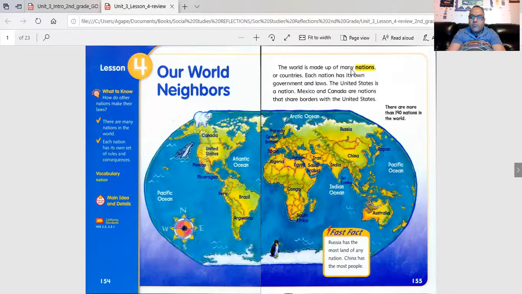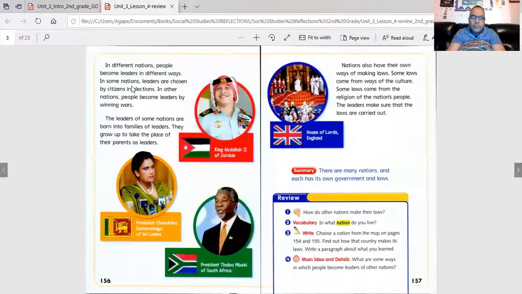This world is made up of many nations or countries. Each nation has its own government and laws. The United States is a nation. Mexico and Canada are nations that share borders with the United States. In different nations, people become leaders in different ways. In some nations, leaders are chosen by citizens in elections. In other nations, people become leaders by winning wars. Every nation is different, and they choose their leaders in different ways.